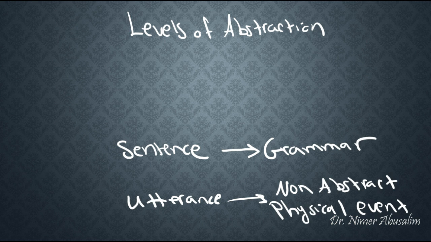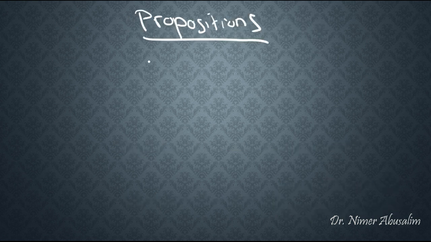Now let's see the third part. The third part is called the propositions. This is the most abstract level that we will deal with here. So if you recall, just like one sentence was uttered 3 different times, and so the result was 3 different utterances of one and the same sentence. Likewise, in this case, we can have 2 different sentences, 3 different sentences, all summing up to the same exact proposition. Let's take an example.